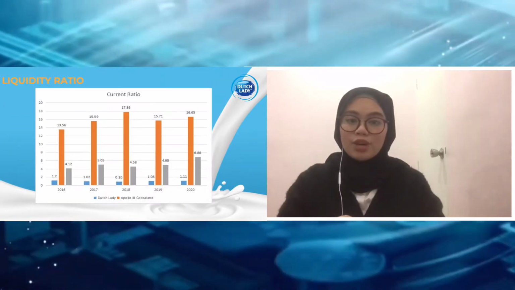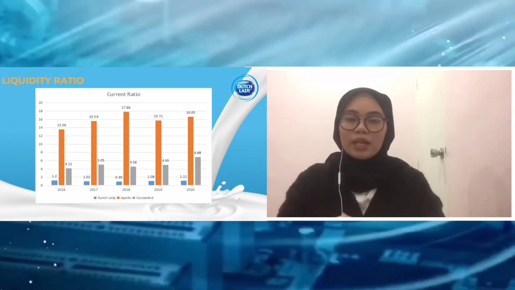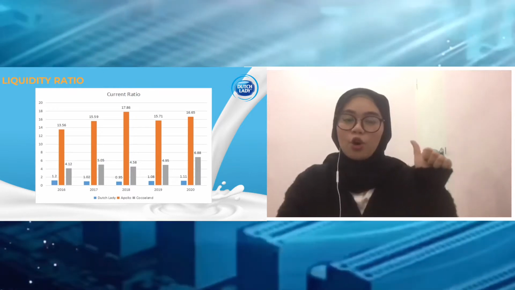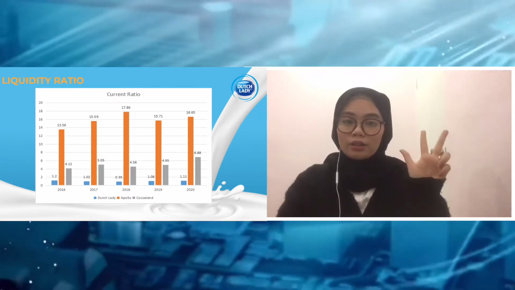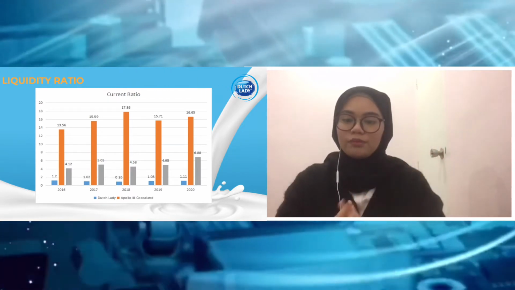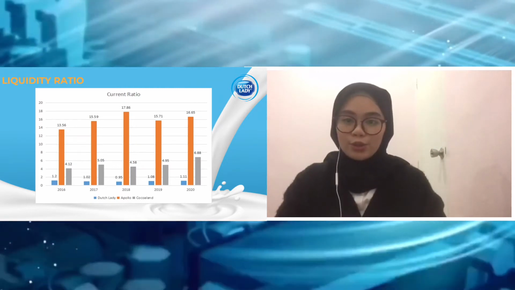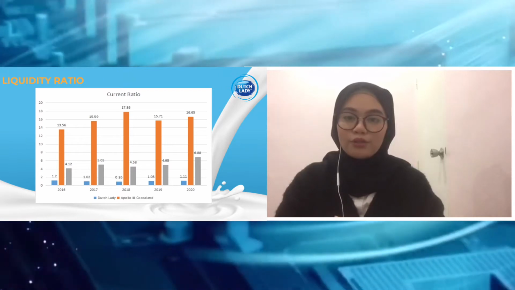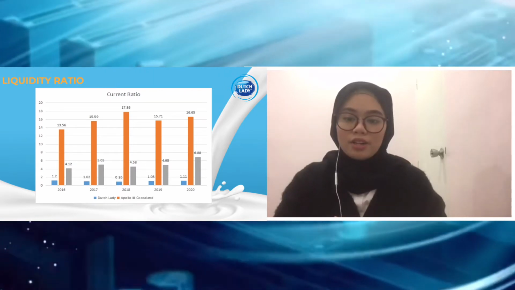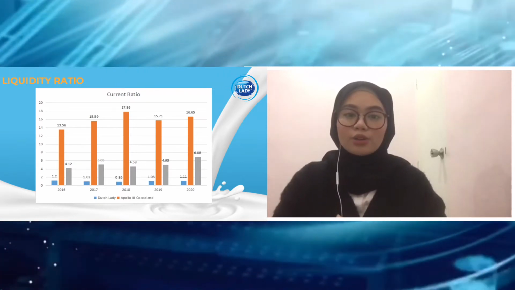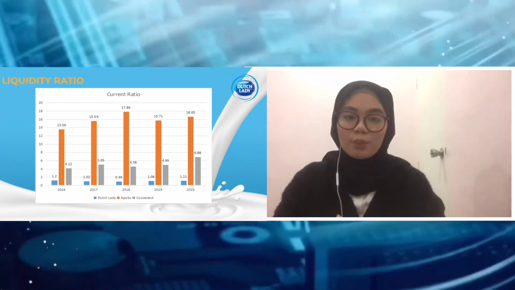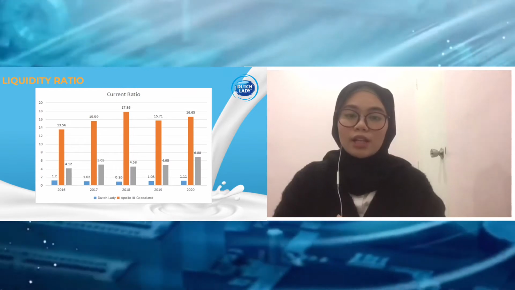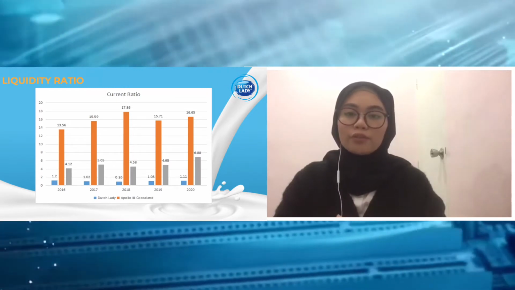The first ratio is liquidity ratio. In liquidity ratio, there are three ratios, which are current ratio, quick ratio and net working capital ratio. The first one is current ratio. For current ratio, the higher the ratio is the better, and for Dutch Lady Milk Industry, the highest is recorded in 2016, which is 1.20 times, and the lowest is recorded in 2018, which is 0.95 times.